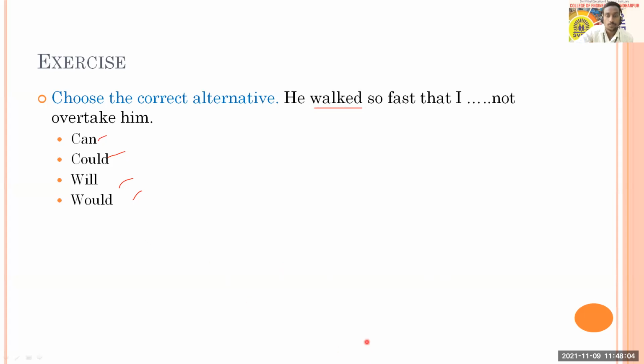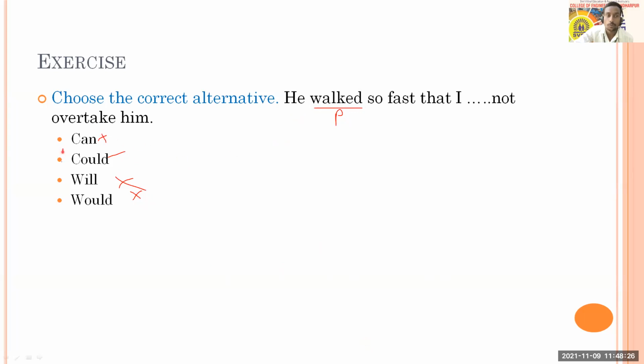All right. So the sentence is like this: He walked. So this "walked" is in past. If it is in past, you cannot choose "will". You cannot go for "would", but it will be past ability. So therefore, you cannot go for "can" as well.